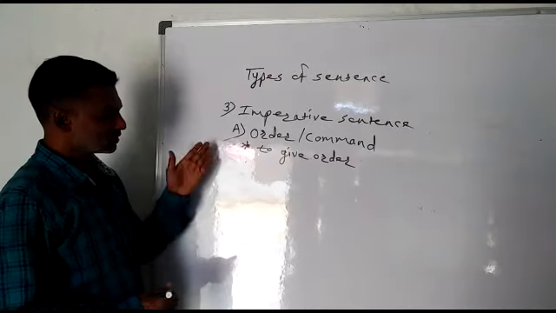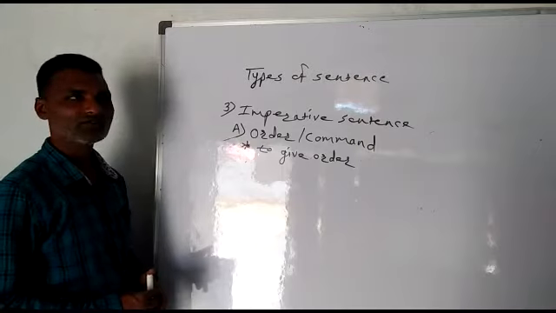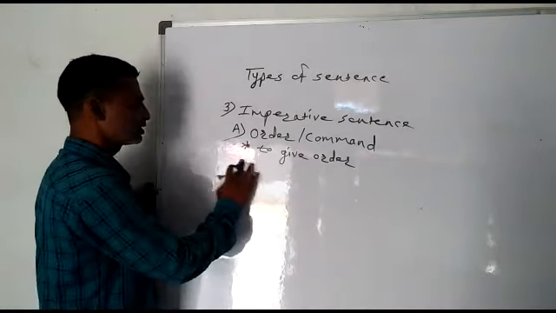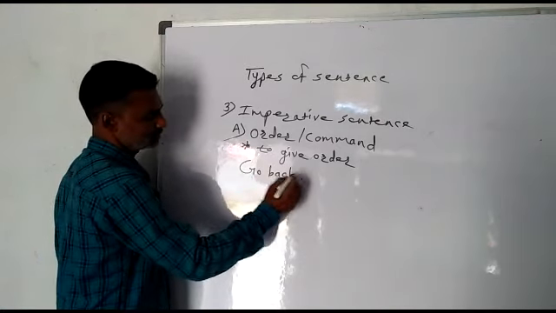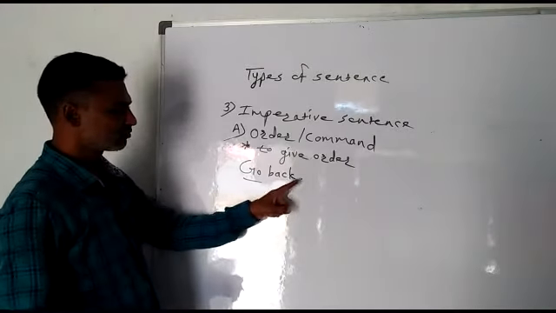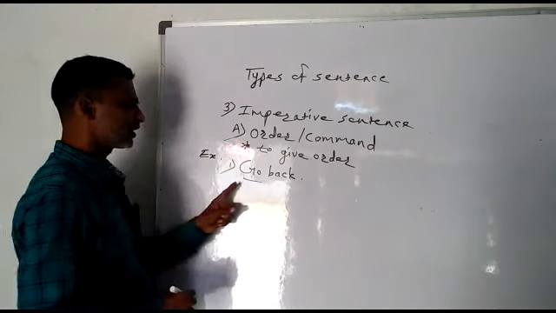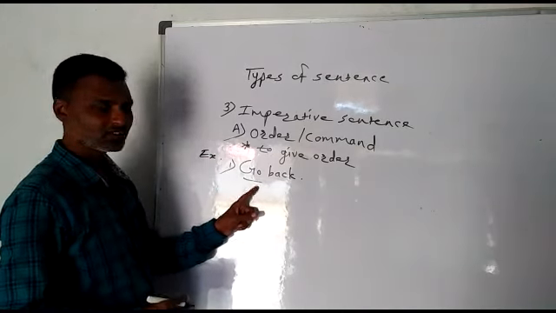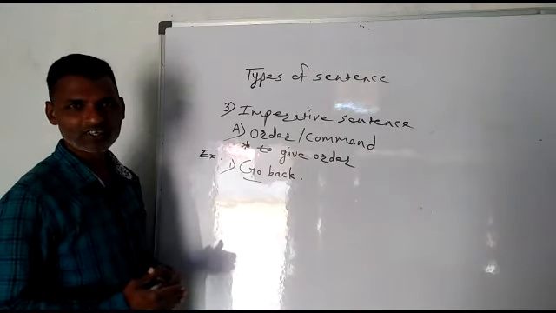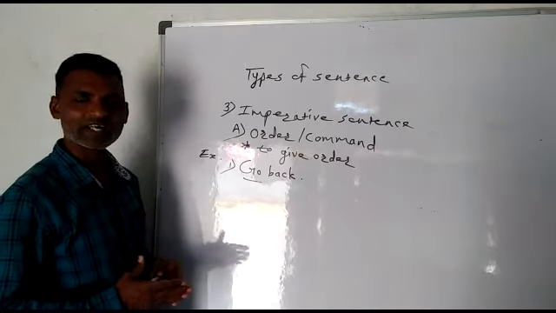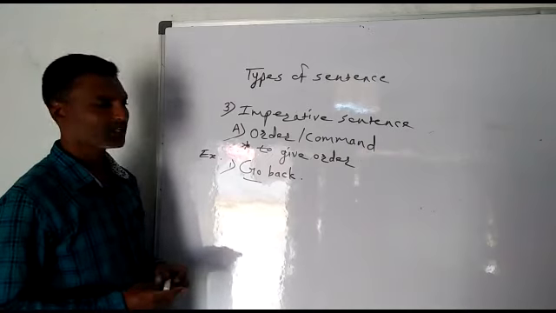When we give an order or command, at that time we use such a sentence. And remember, such sentences begin with the main verb and end with a full stop. For example, go back. Go is the main verb. Full stop is there. Go back. This is the example. Or this is the order. Orders are given by senior people to junior people. Orders are given by elder people to younger people.